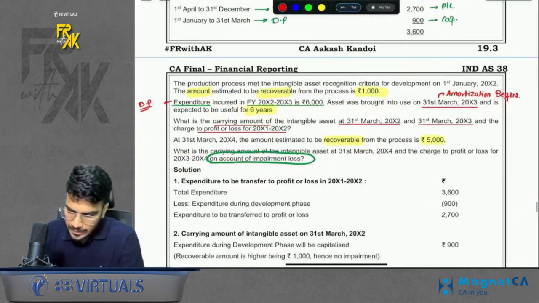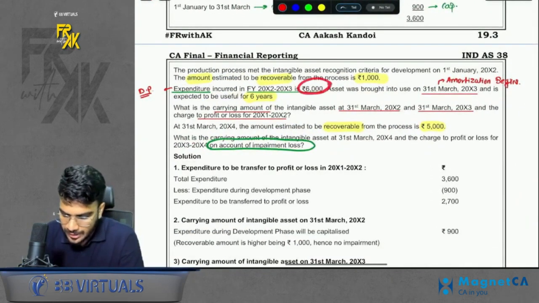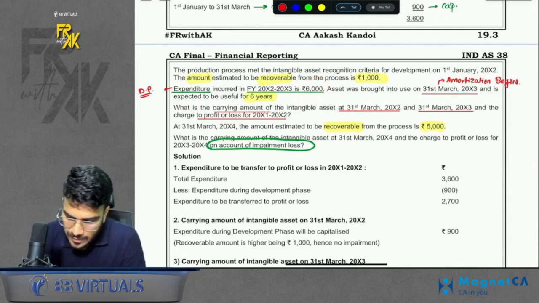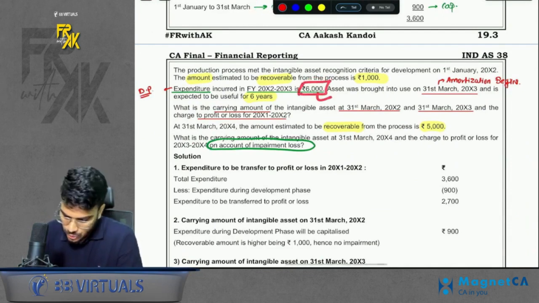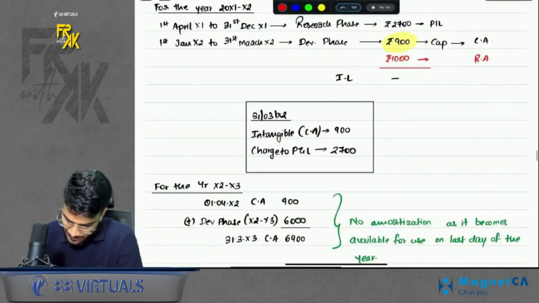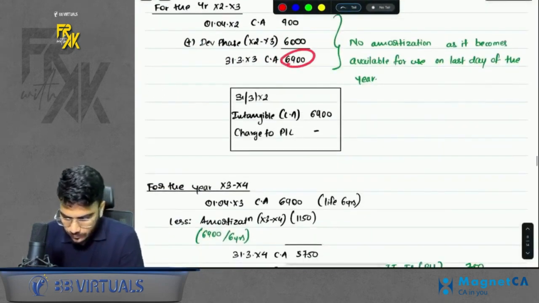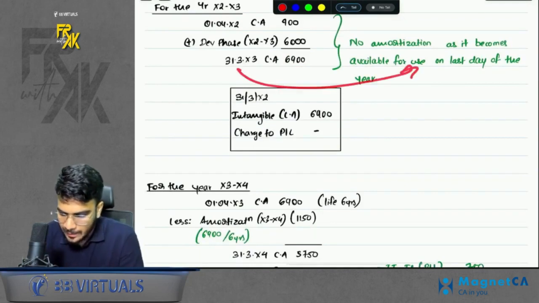Then in the next year, what do they say? We have incurred a further expense of 6,000. Of course, once the development phase begins, all future expenditure will be in the development phase only. So this will be capitalized. So now your total amount becomes 6,900. Then it says that on the last day of the year, it became available for use.